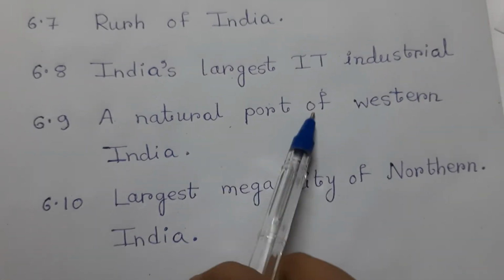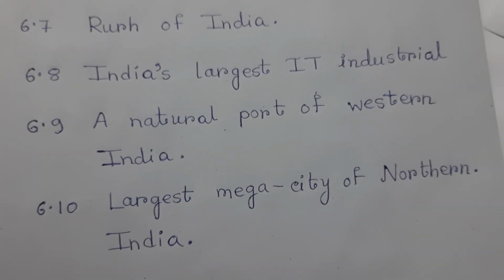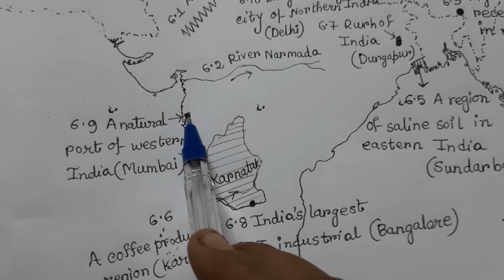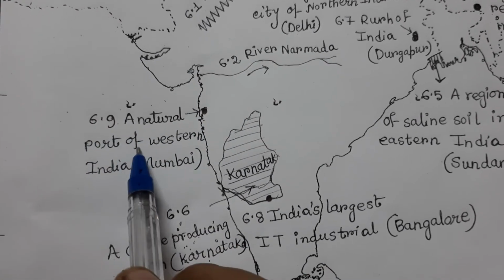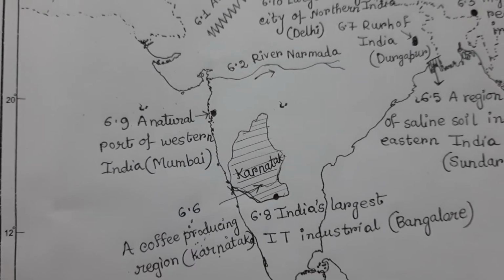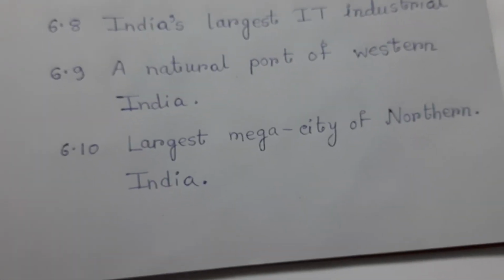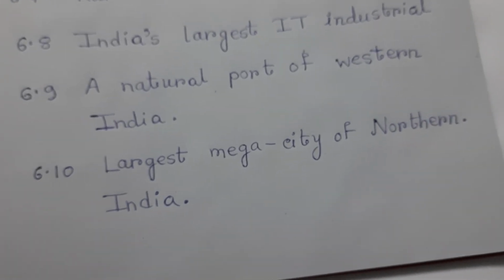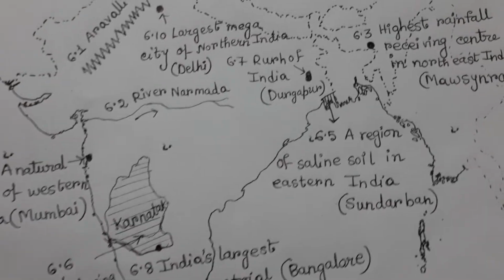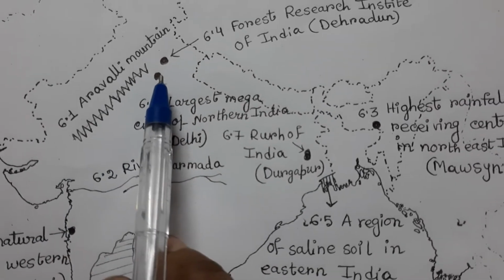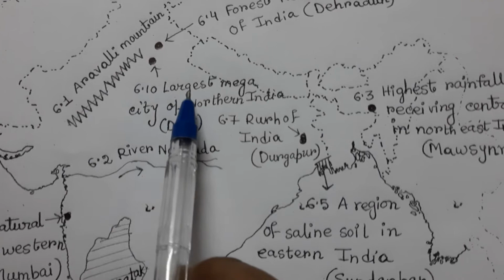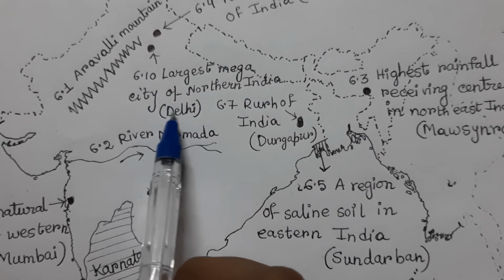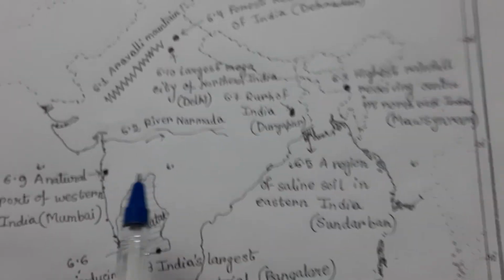6.9, a natural port of Western India, and that is Mumbai. So I locate this position like this and write 6.9 a natural port of Western India, Mumbai. And 6.10, largest mega city of Northern India, and that is Delhi. So I mark this like this and write 6.10 largest mega city of Northern India, and in the bracket Delhi.